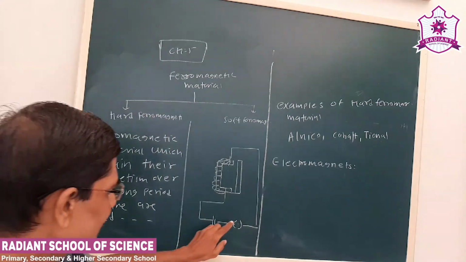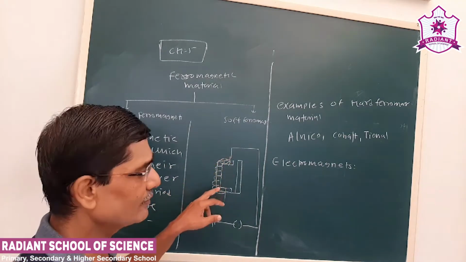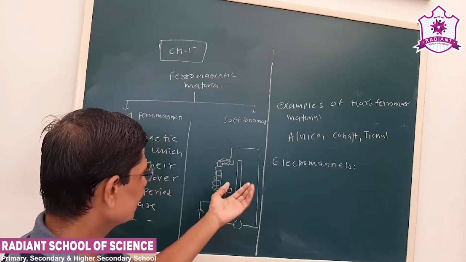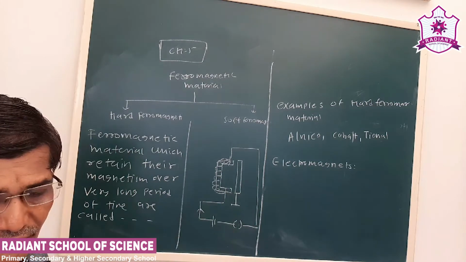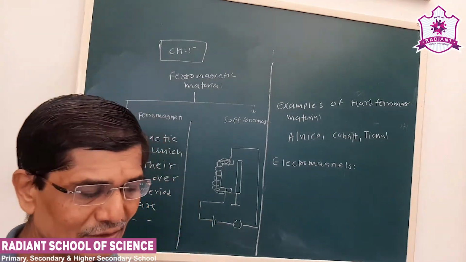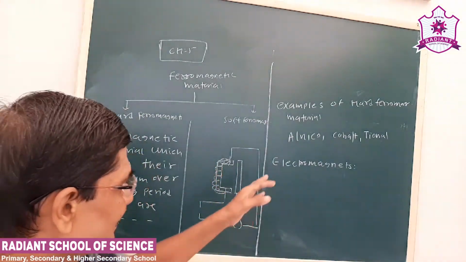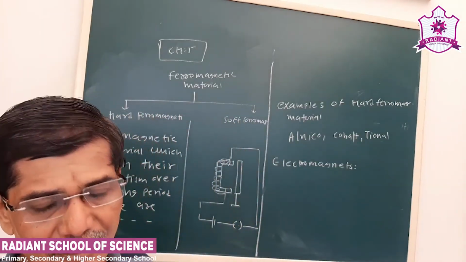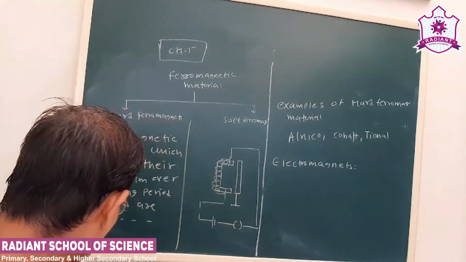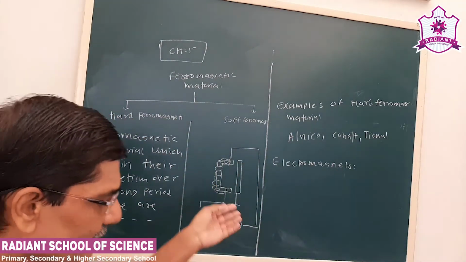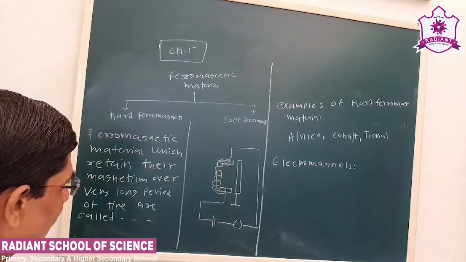When the key is closed, current passes through this and a magnetic field will be produced, and because of this magnetic field, this iron plunger will be attracted. Once you switch off the circuit and make current 0, it loses the magnetism. So electromagnets are the materials which obtain magnetism when current is passed through them. This is a common example of an electromagnet, the electric bell, studied in the earlier standard.